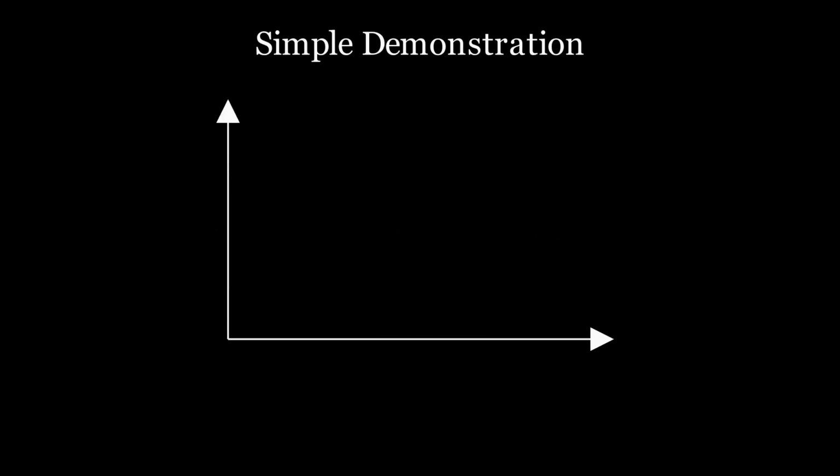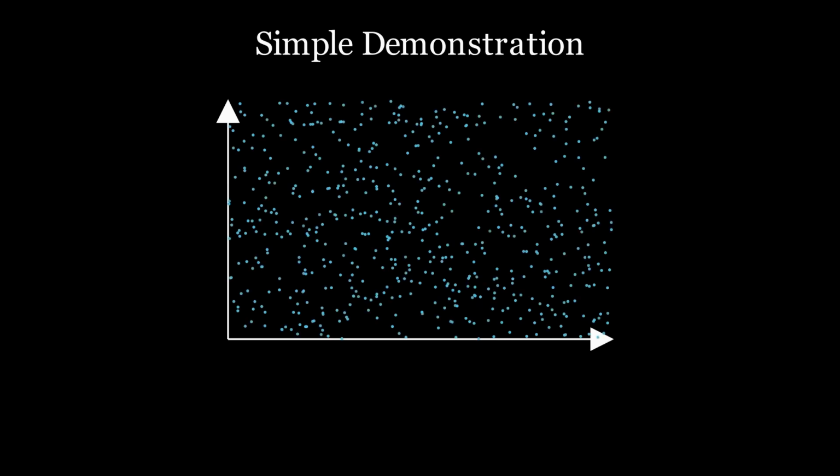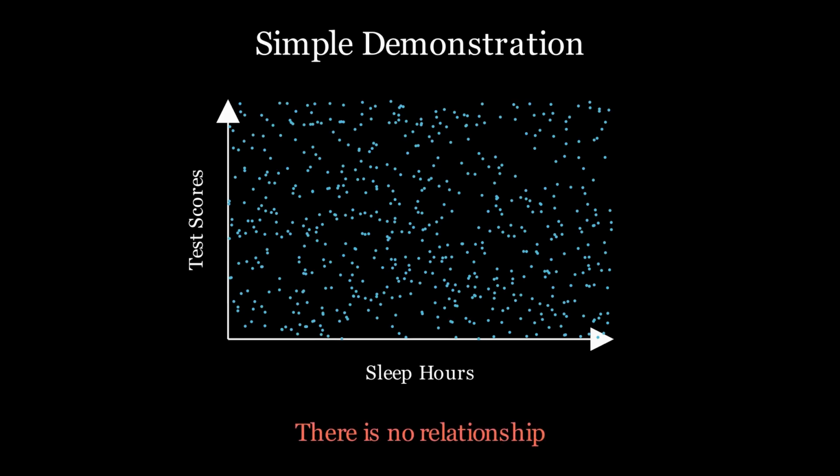Now let's make this concrete. Let's imagine a simple demonstration. Suppose we generate completely random data. 1,000 fictional people, random sleep hours, random test scores. There is no relationship. Now we try multiple analyses.